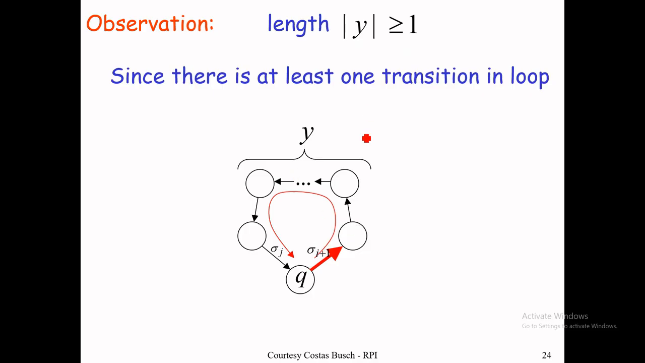The length of y should be greater than or equal to 1. It means we cannot store y as a lambda. The lambda cannot be stored in the y. It should be some character which contributes to the increment of the length of a string, since there is at least one transition in the loop, and that transition cannot be lambda.